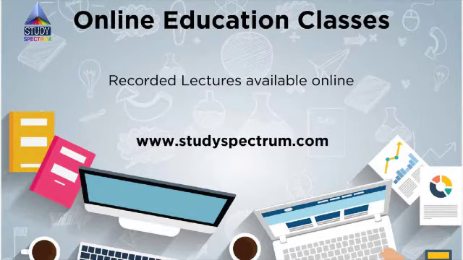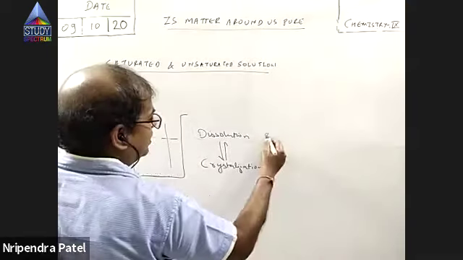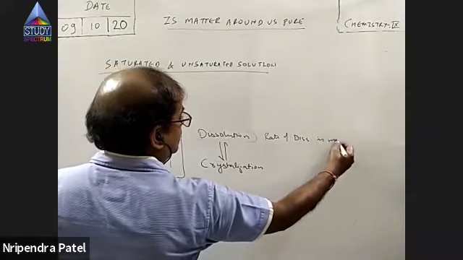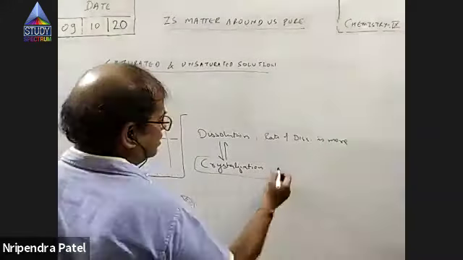Okay. Now, initially, the rate of dissolution is more, right? And the rate of crystallization is less. So more dissolution takes place, but there is little crystallization.